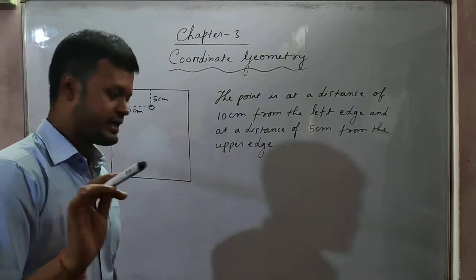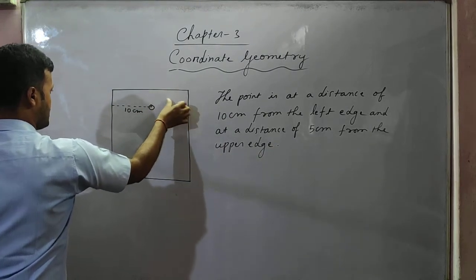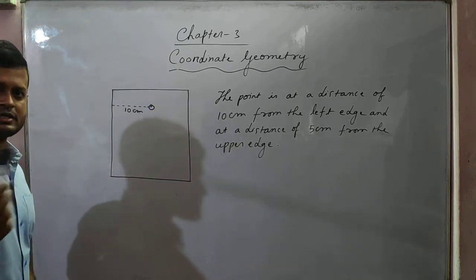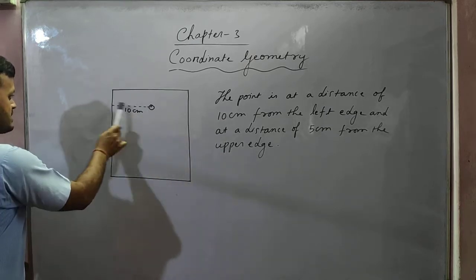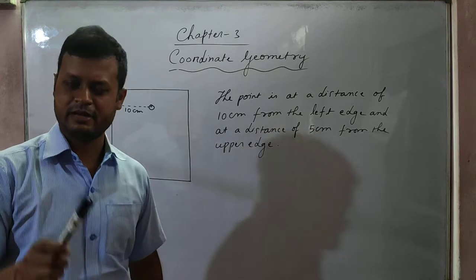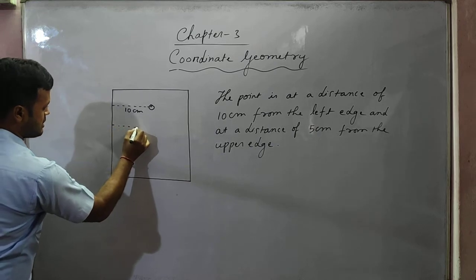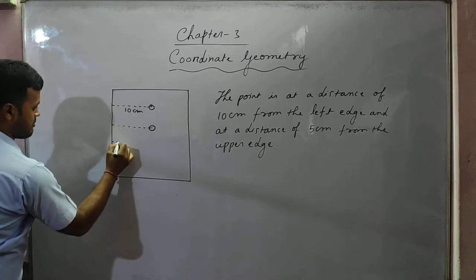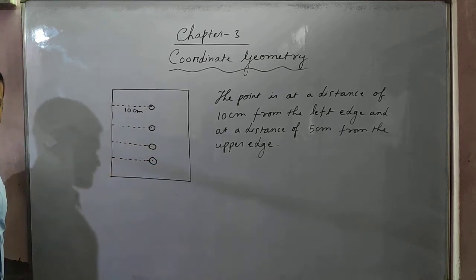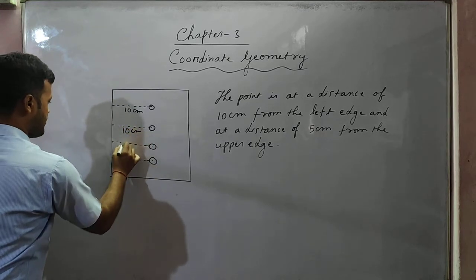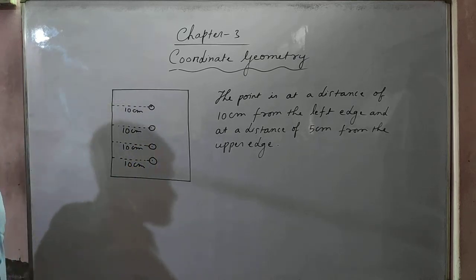But listen to me very carefully. If you don't measure this, and you only say to your friend that the point is 10 centimeter away from the left edge, will that be an exact location? No, because 10 centimeter away from this edge, this point is also there, and this point is also there. All these are 10 centimeter away from the left edge. Understood?